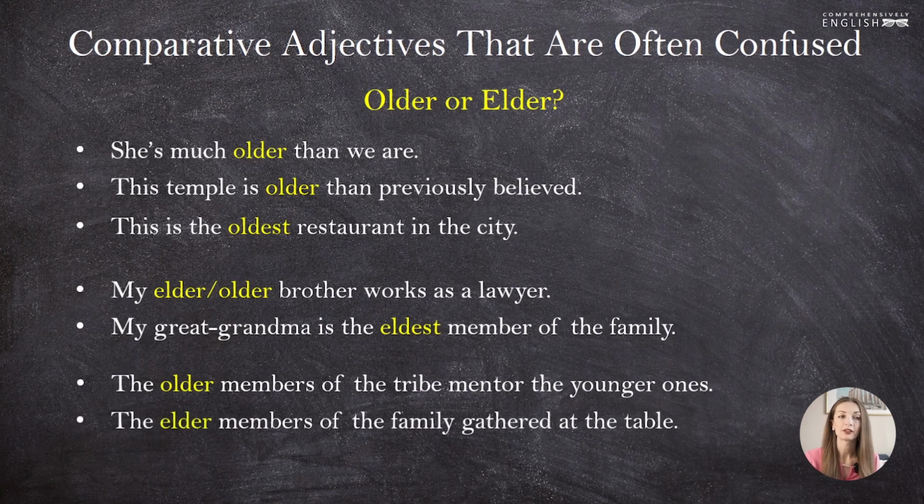In this example, the elder members of the family gathered at the table. We use this elder to show this hierarchy, the most respected in the family, the eldest member, not just to indicate the age, the old members or the oldest members, but to show how they are related to other members in the family, to show their seniority, okay? This is the difference between older and elder and the oldest and the eldest.